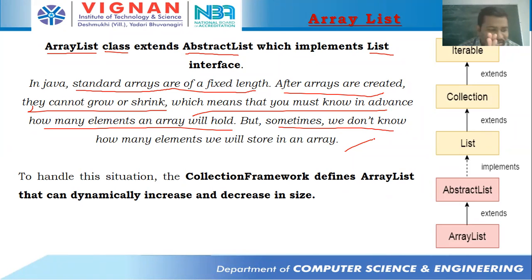Once the size of the array is declared, we are not in a position to give more than that number of elements. But there might be a situation while executing the program where I would like to store more elements in an array than its size. In that case, the normal arrays that Java and C provide are not sufficient for us.